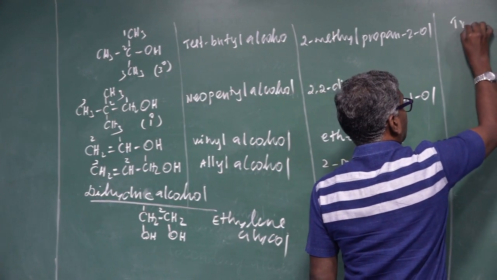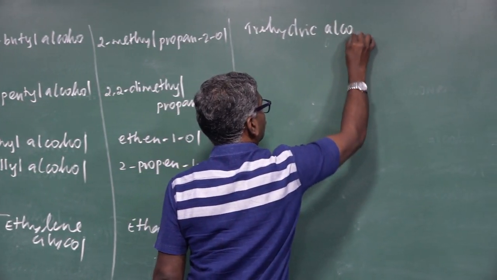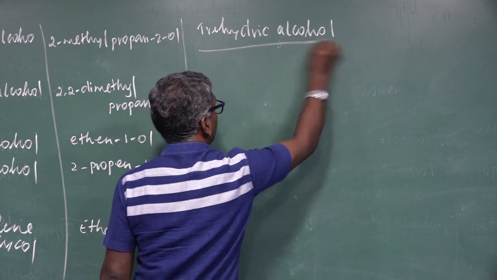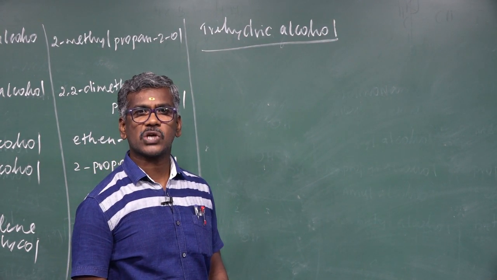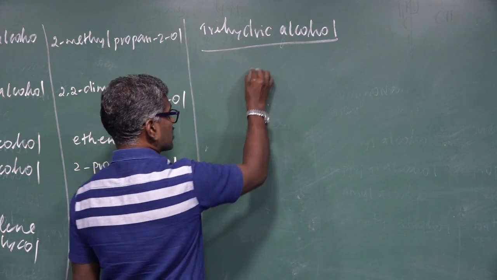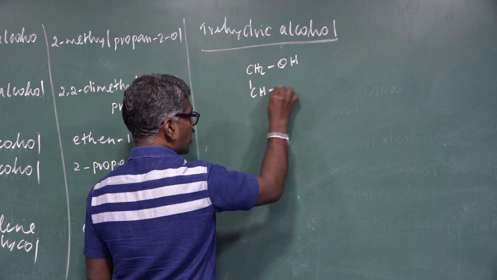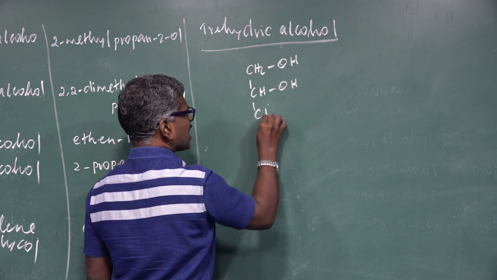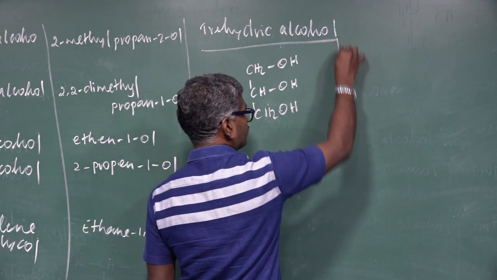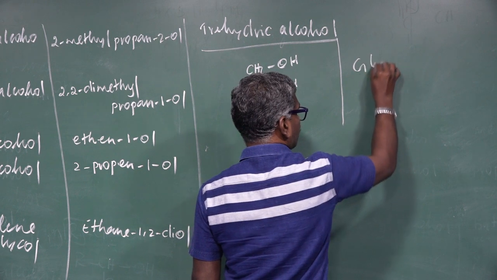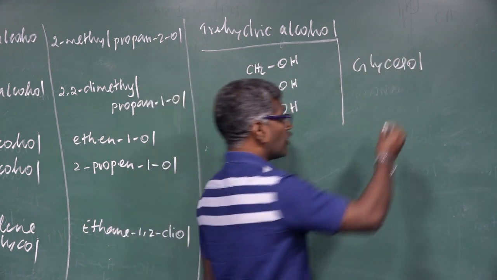Another one, trihydric alcohol. An organic compound which contains 3 OH groups, this name is called trihydric alcohol. For example, CH2OH, CH2OH. This one is the best example for glycerol. Glycerol or glycerine. What about the IUPAC name?